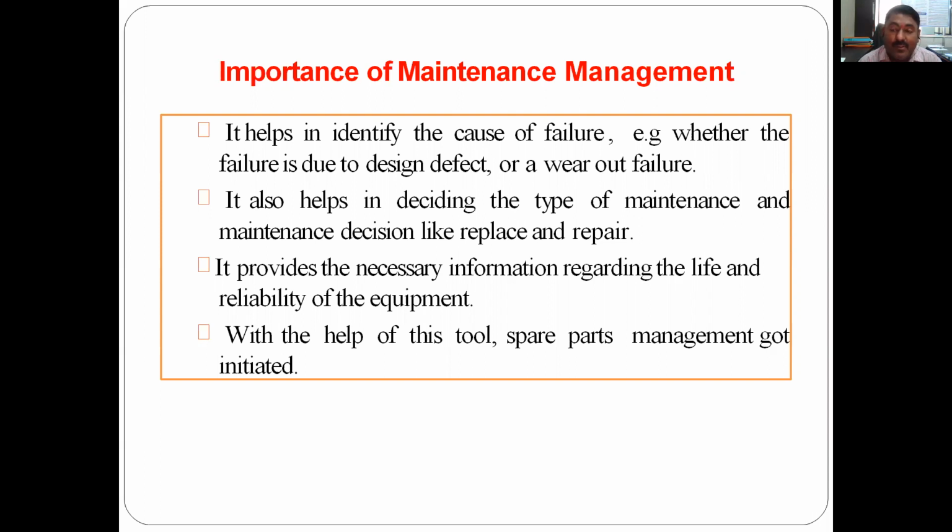Once the order is taken, the lathe machine will perform in an excellent manner, 200 products will be produced on that lathe machine and passed to the next stage. But if after 1 month, due to this continuous operation, it is not performing, then again there will be a problem. So this is very important: maintenance management provides the necessary information about what the life is and whether we can rely on that particular machine.